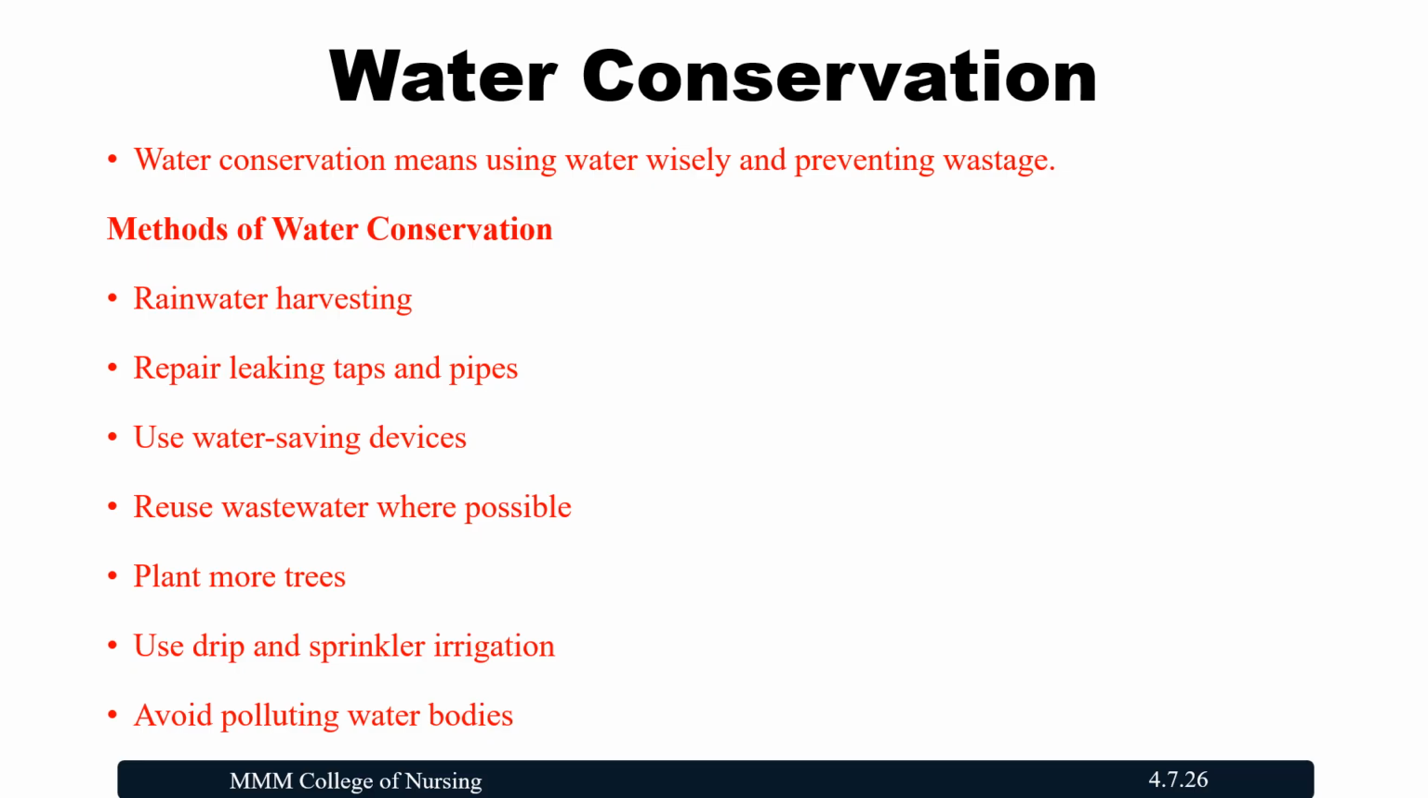For example, we are using water for cleaning the vessels; the used water we should utilize in some other way, for planting and gardening. We are able to use it in that way. So use water-saving devices, reuse waste water wherever possible, and plant more trees so that the ground is able to increase the groundwater level. Plant more trees, and use drip and sprinkler irrigation. Avoid polluting the water bodies. These are all the ways we are able to conserve water.